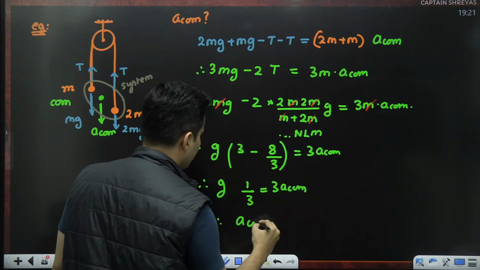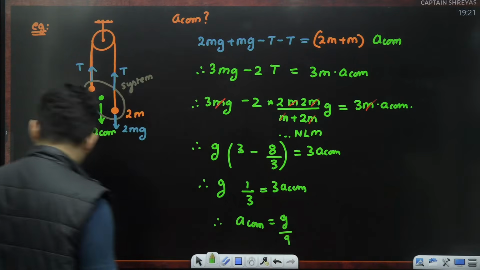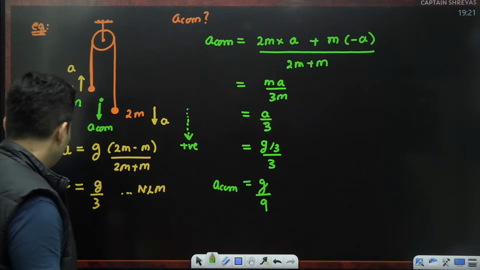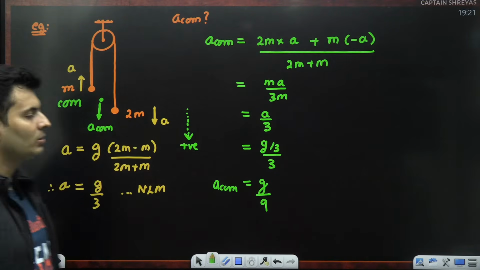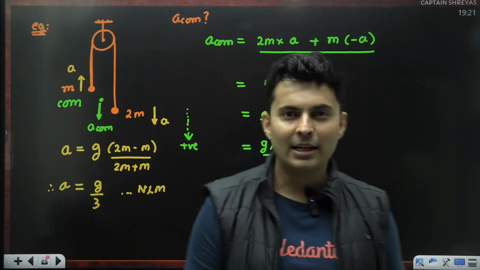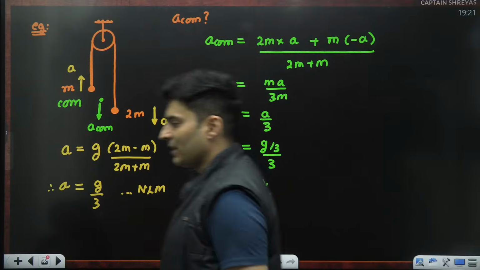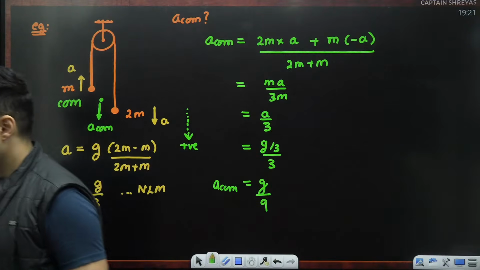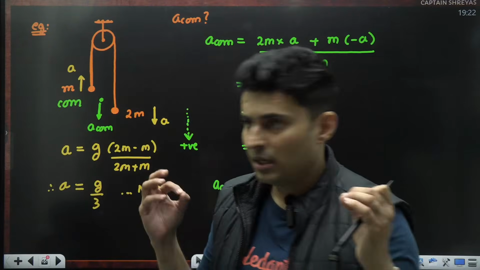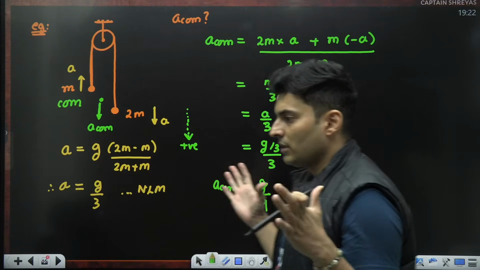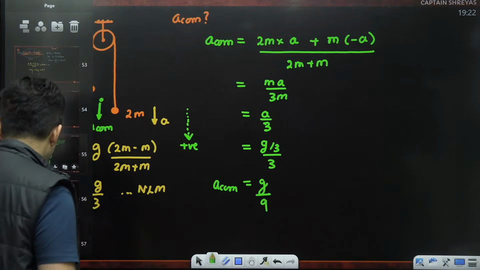Therefore, center of mass's acceleration, 3 comes down, it will become G divided by 9, which is exactly the same answer. This just shows no matter which way you approach, the answer will come out to be the same. Getting my point? No matter how you approach the problem, you will get the same answer. Amazing. Crystal clear how to solve these questions on center of mass, velocity, acceleration, etc. Great.